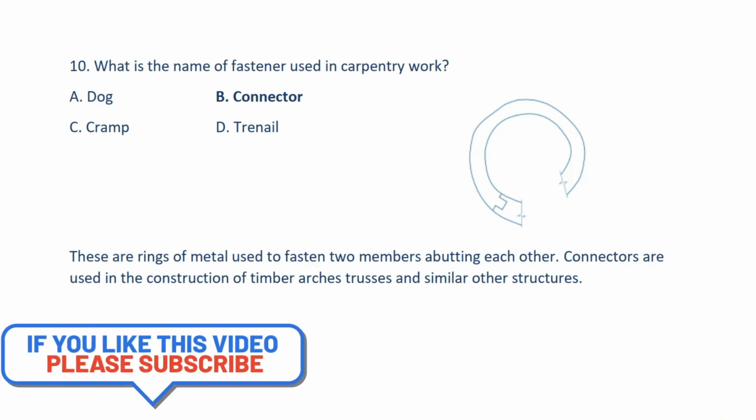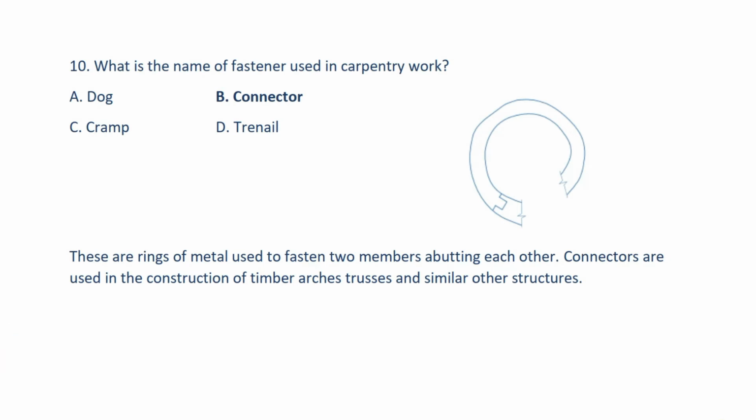Question number 10. What is the name of fastener used in carpentry work? Answer option B, connector.